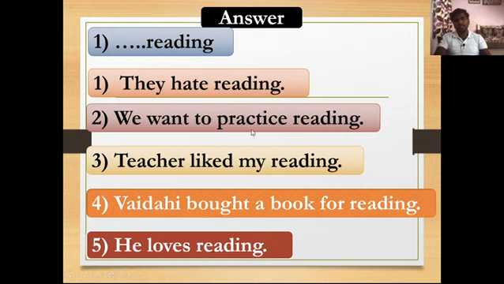So what did you notice in these five sentences, students? All five sentences have different beginnings but their ends are the same. The phrase reading has come at the end of each sentence.